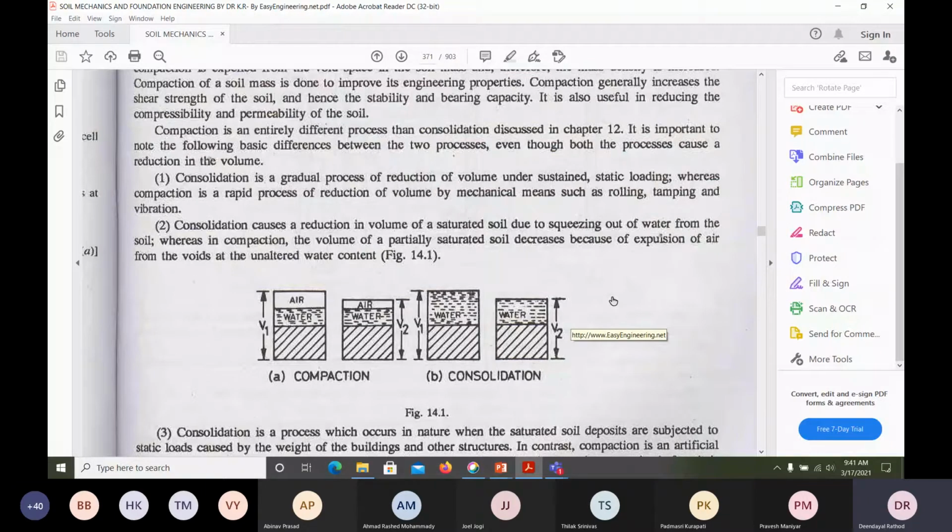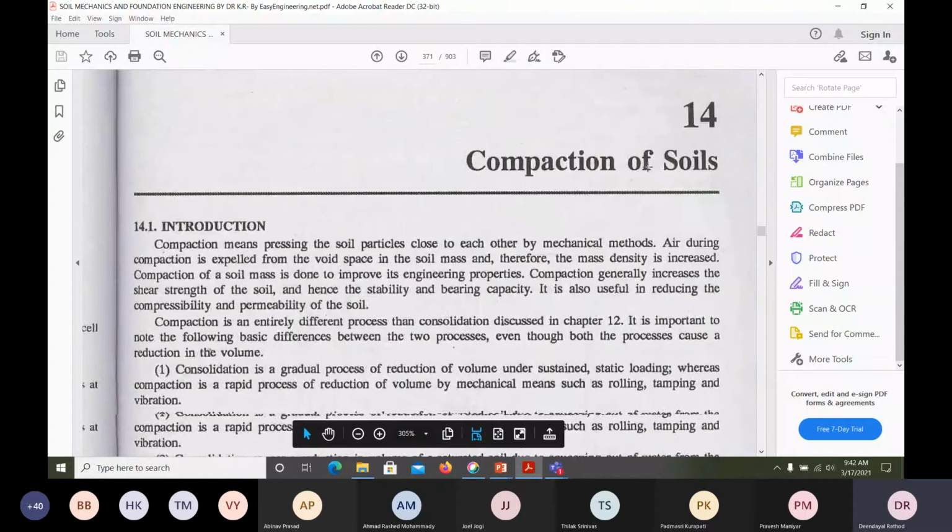Now I'll ask you, is it possible to expel all the air from the soil? Is it possible? No, sir. Not at all possible. It is only theoretical. That's the reason we can reduce some air, but it's not fully possible to remove the air from the soil. So we still have some air. So this is compaction.